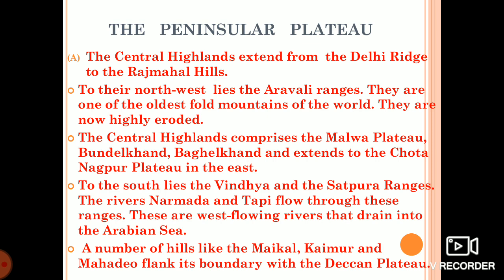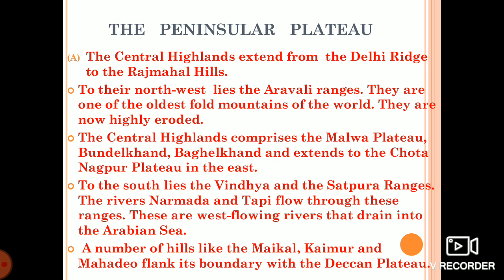The Central Highland comprises the Malwa Plateau, Bundelkhand, and Baghelkhand, and extends to the Chota Nagpur Plateau in the east. In the south, there are the Vindhya range and Satpura range. The Narmada and the river Tapi flow through these ranges.